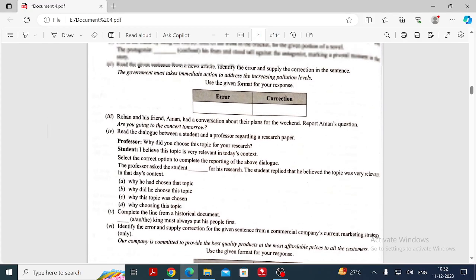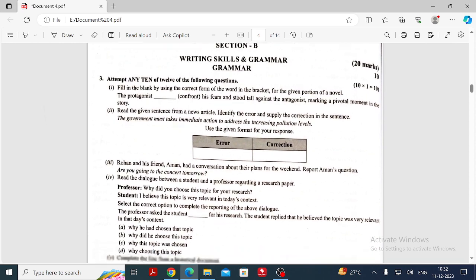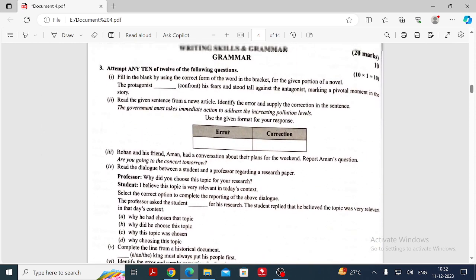Listen here. So this is going to be the model question paper 1. Here we have the grammar questions. Now we are going to discuss that with the help of the question itself we can get the answer. We will get the clue to write your answer.